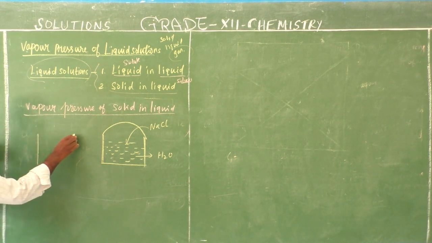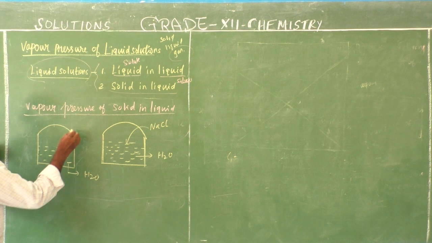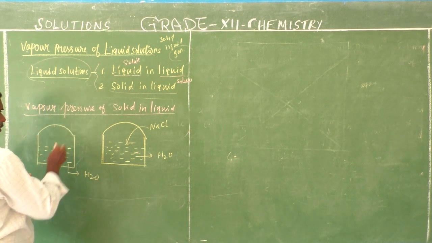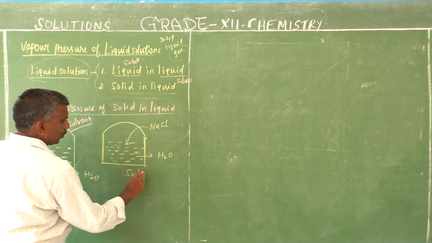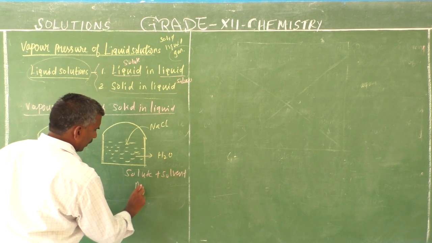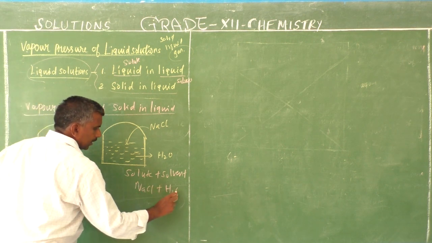Then this is a pure liquid. Only water molecules are present, only solvent. This is solute plus solvent. What solute? NaCl plus H2O.